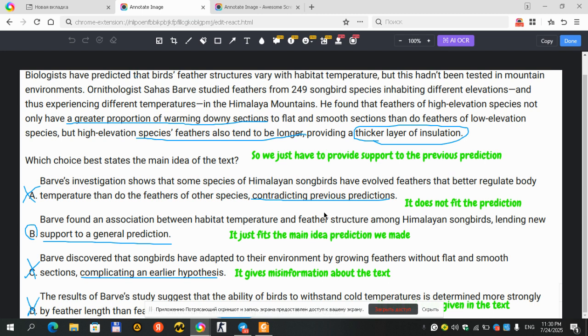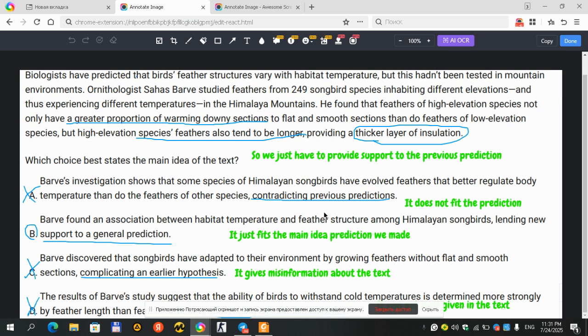So we just have to provide support to the previous prediction, because the biologists predicted the birds' feather structures vary with habitat temperature. We supported that with the ornithologist Sahas Bar's study, which found that the higher the elevation, the thicker the bird's feathers are. So we found that it varies with the temperature, and we just have to provide a main idea that is applicable for all of this.